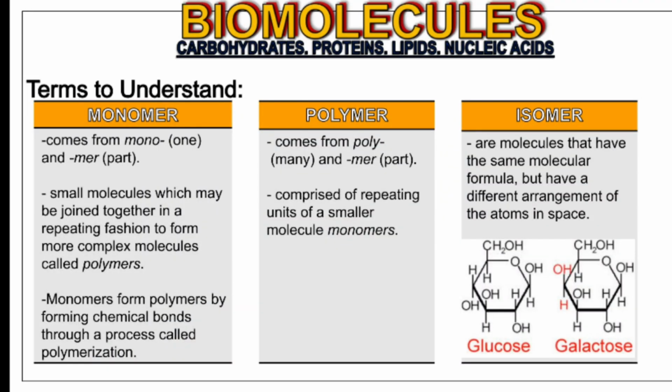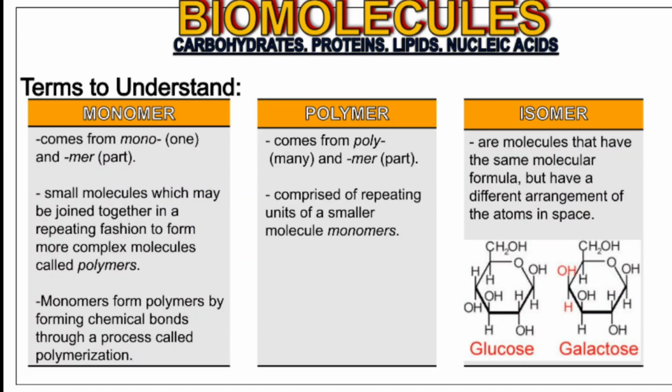Polymer, on the other hand, came from the word poly, which means many, and mer, which means part. So it has many parts, deriving from its definition. It is comprised of repeating small molecules, monomers, and when these monomers bond together, they form a polymer. Isomers are molecules that have the same molecular formula but differ in the arrangement of elements.